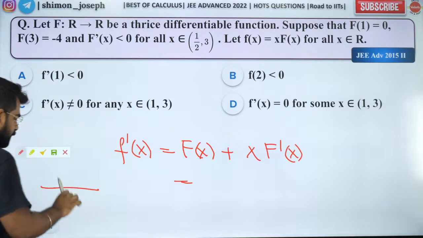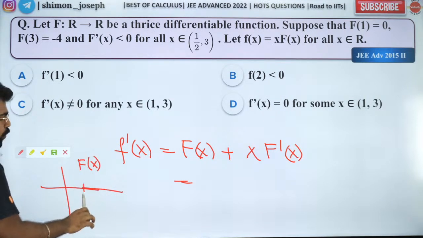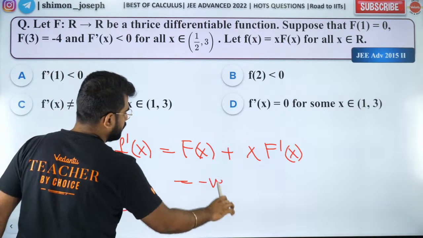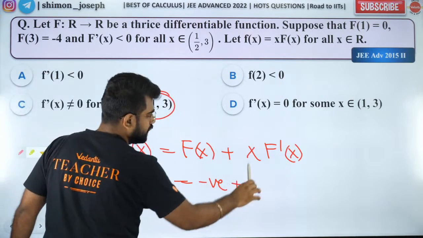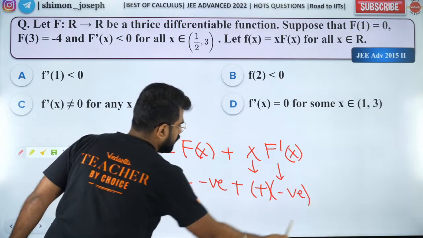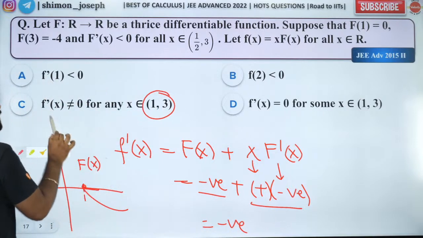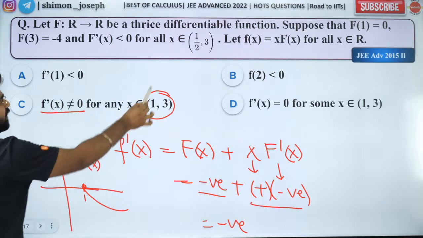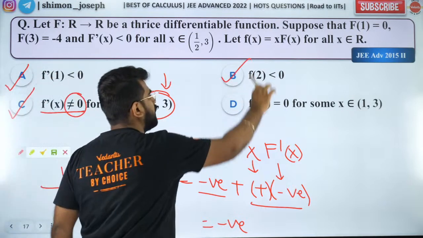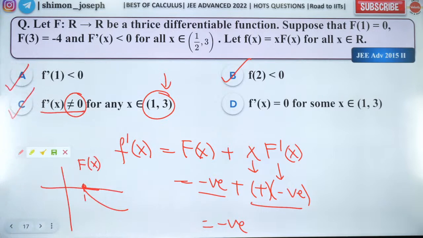So like I said, for capital F of x, at 1 it is 0 and after that it goes down. So it is always negative in this interval, and this is positive and this is negative. So negative plus negative will be negative. So f dash of x is always negative. So if it is always negative in this interval, how can it be equal to 0? It cannot be equal to 0. So A, B, C are absolutely right. I hope you guys liked it. Did you all enjoy it? Was it awesome?